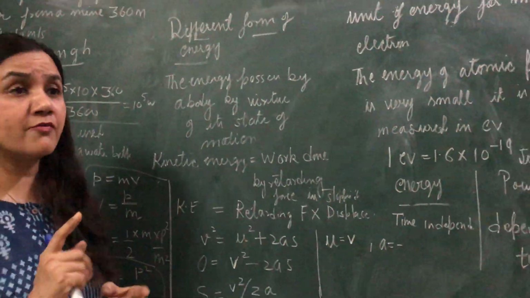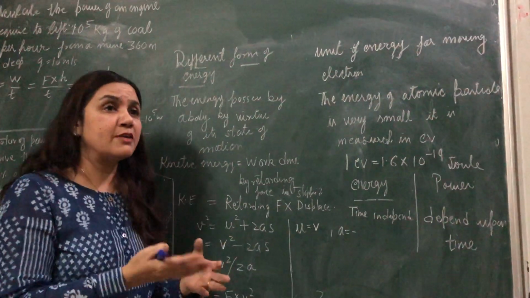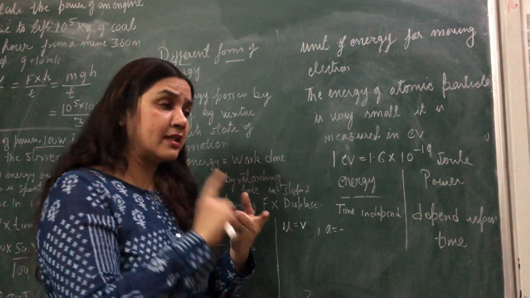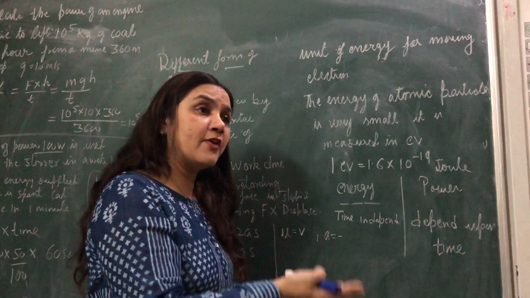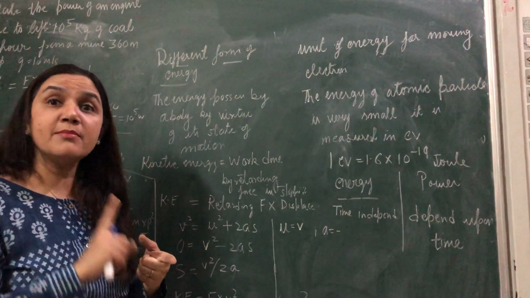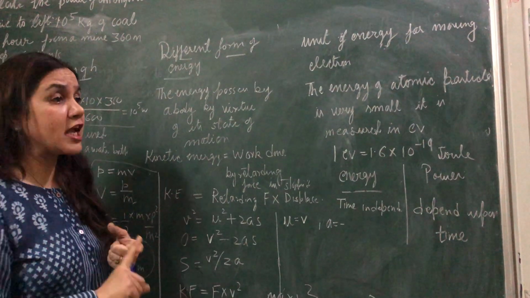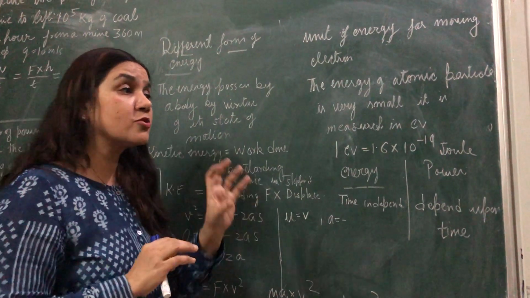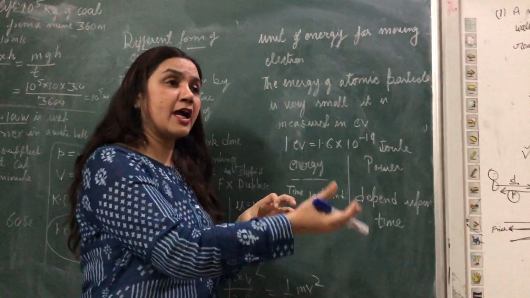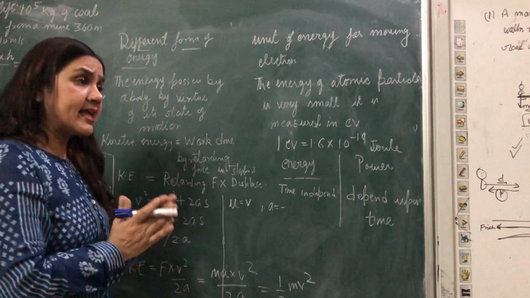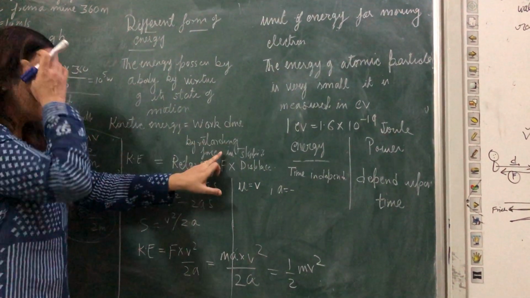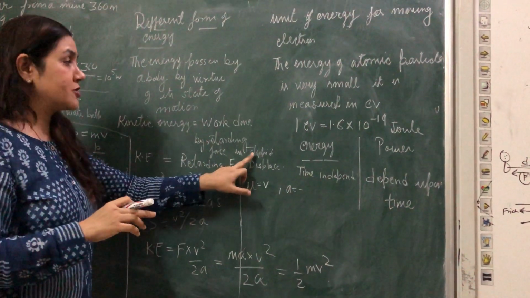And when you are doing some work, that means work is equal to force into displacement. When you are going to do some work to stop the car, that means you will apply some force. Which type of force? Because you are going to stop the car, the speed is going to be retarded. So what exactly is the kinetic energy equal to? Work done by the retarding force in stopping the car.